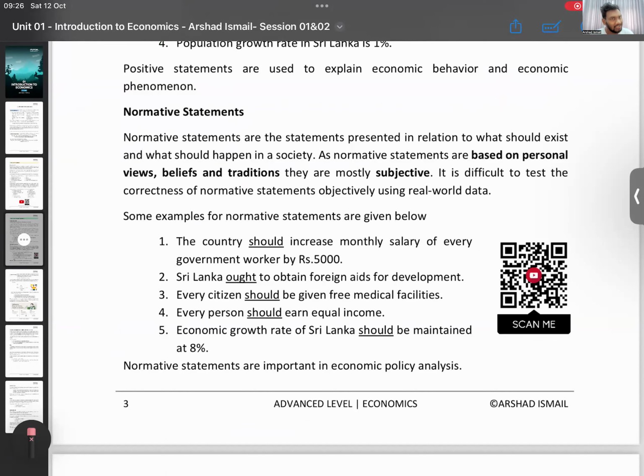Because always, that's a piece of advice that I will give you to compare whether you have understood something or not. After learning something, do an A-level past paper, not other questions. Do an A-level past paper because that type of question is what you will get in your paper. So after learning a part, if you can do the past paper, it means you have learned it properly.